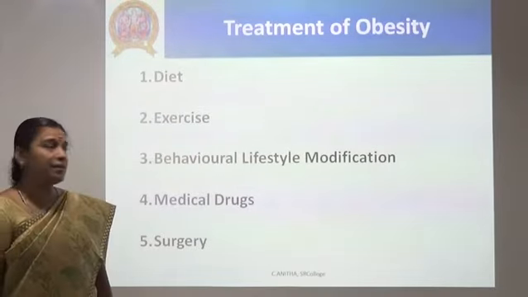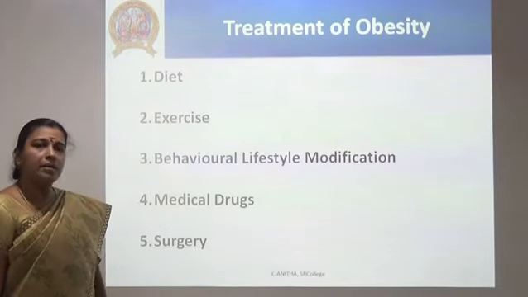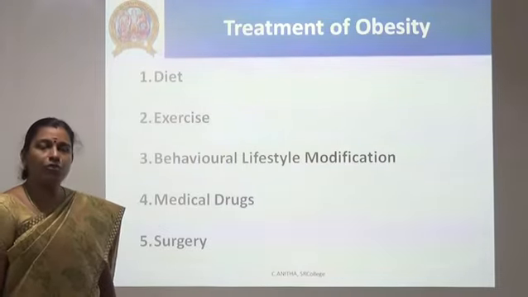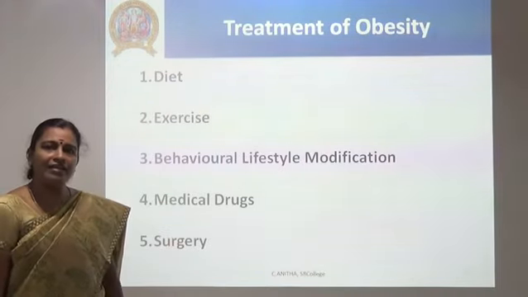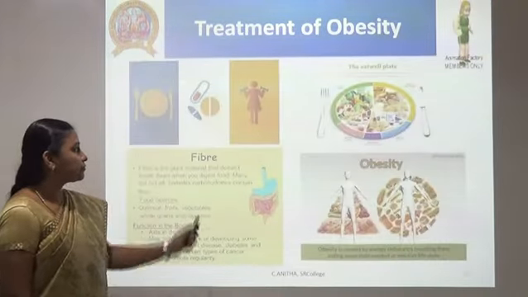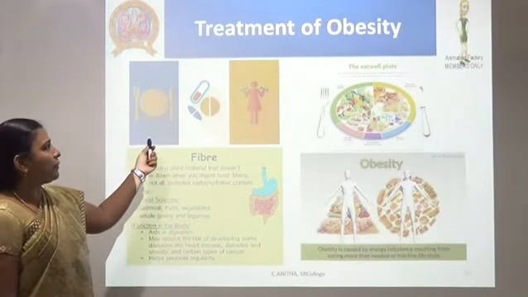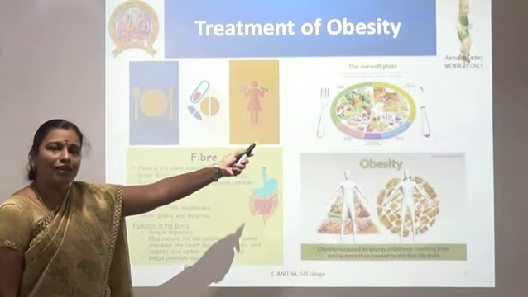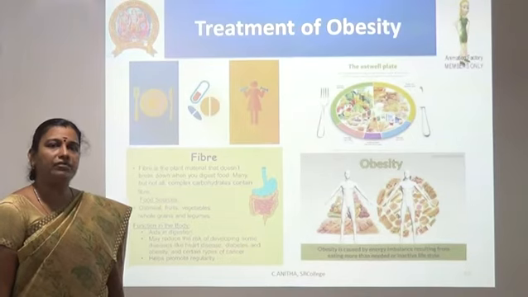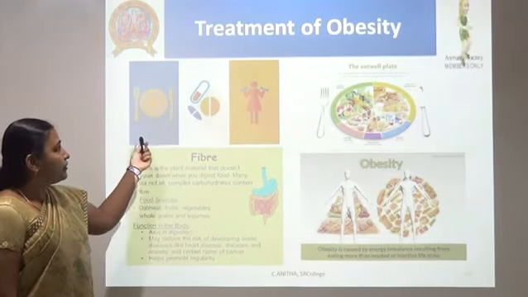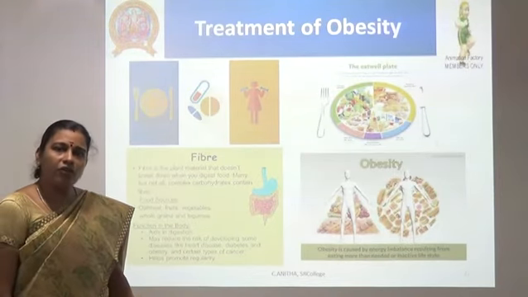Now treatment for obesity. There are various treatments like diet, exercise, behavior, lifestyle modification, medical drugs and surgery. The last two are always not suggested because the above 3 treatments are easily handled by an individual. So what should we do? For treating an obese person, you should plan your plate in the Eat Well method with all the nutrients required for your height, weight and job, the work you are doing. So with proper diet and medication and exercise, you can become a person free of obesity.